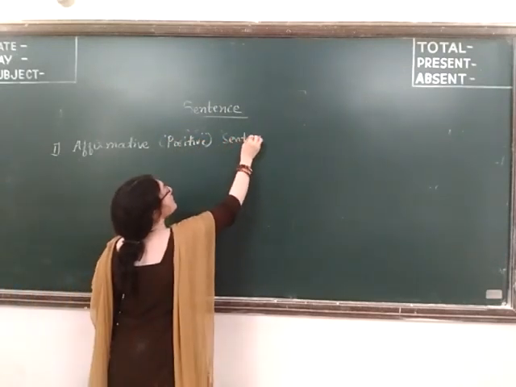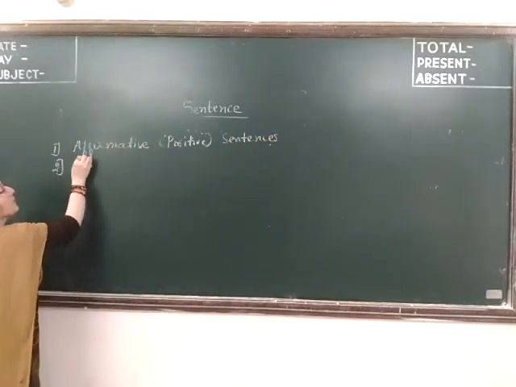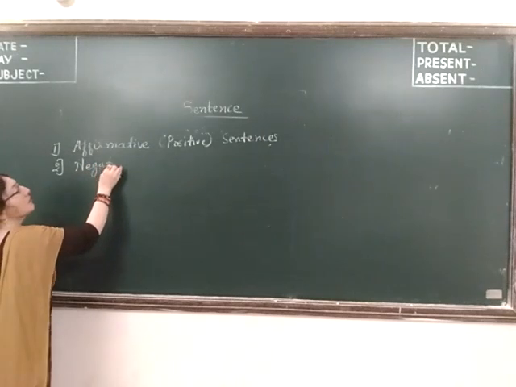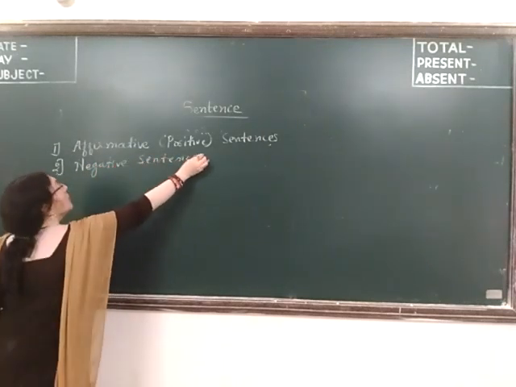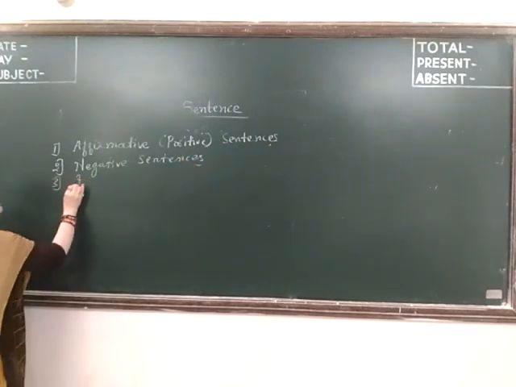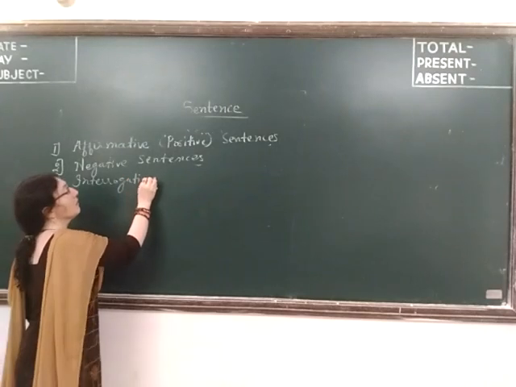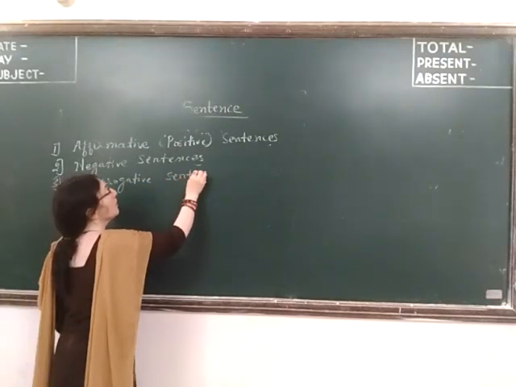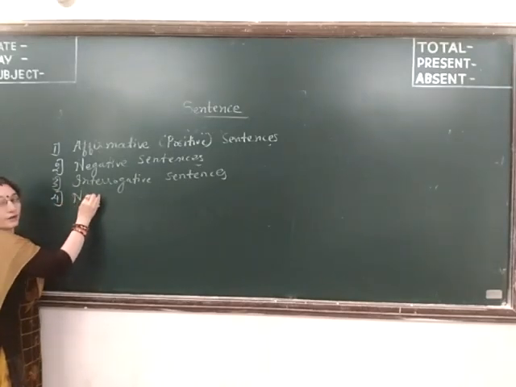Affirmative sentences, positive sentences. Number 2 is negative sentences. Number 3, interrogative. And number 4, negative interrogative.